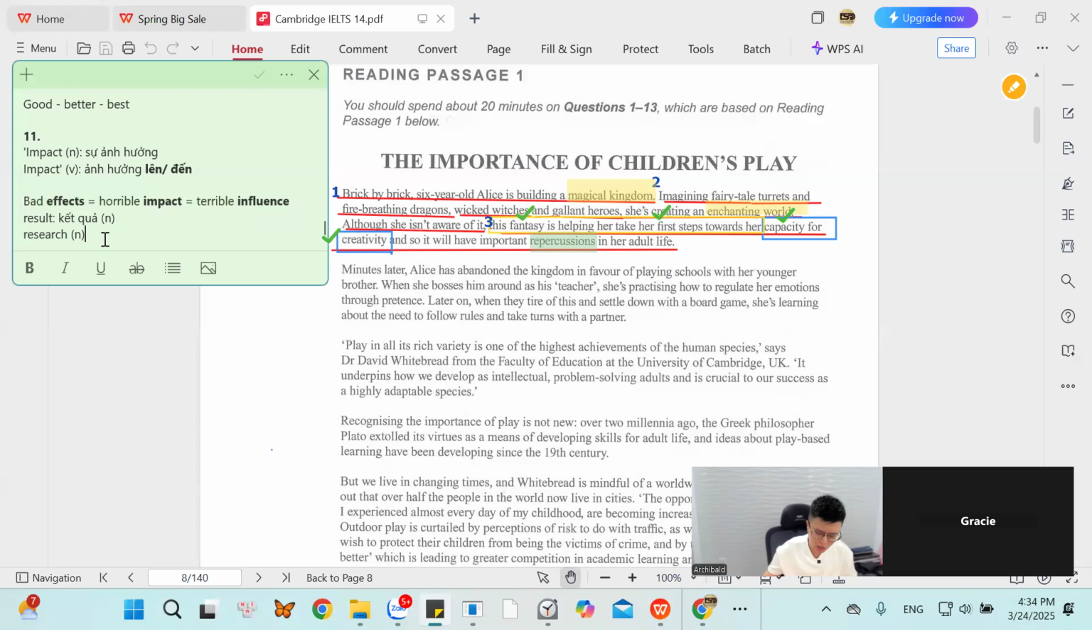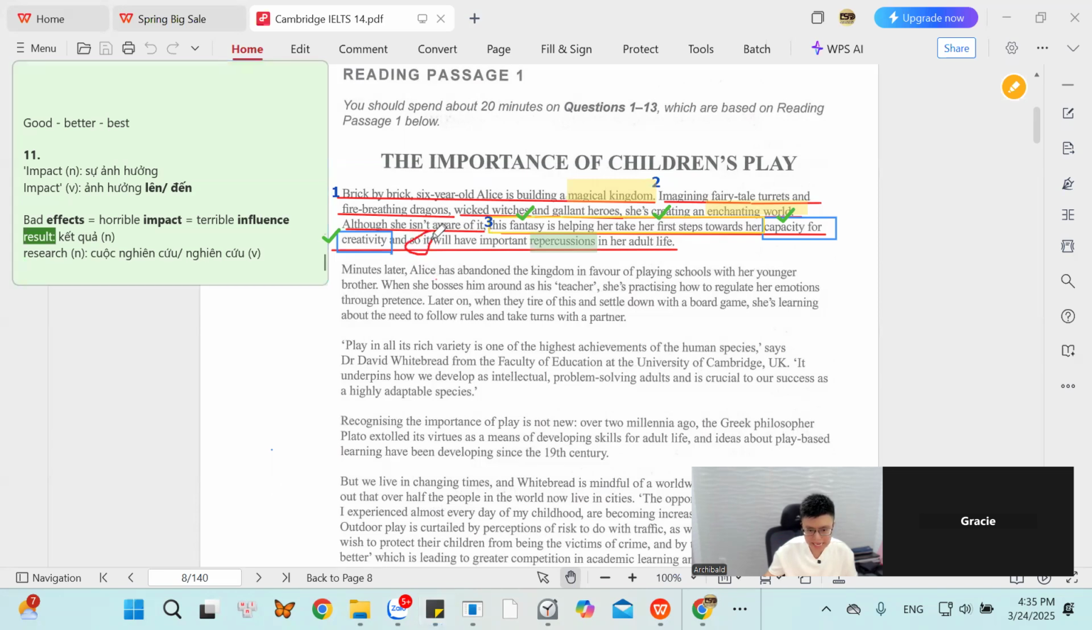Còn ở đây được gọi là cuộc nghiên cứu, hoặc nó cũng là cái động từ nghiên cứu trong tiếng Anh luôn. Alright. Vừa là động từ nghiên cứu vừa là cuộc nghiên cứu, thì cái này đọc là research, còn này đọc là result. So here nó dùng từ it. What is it? What is it that have important repercussions in her adult life?